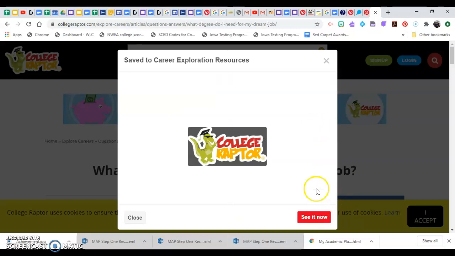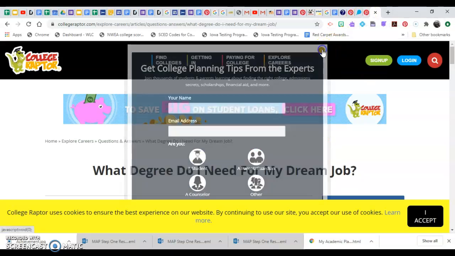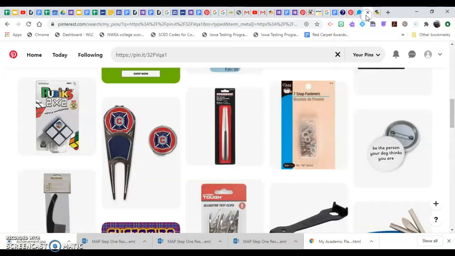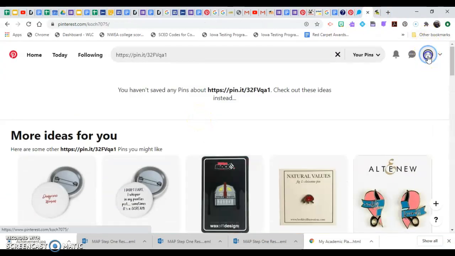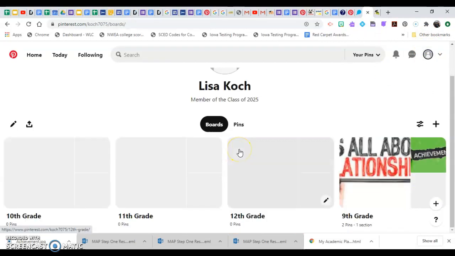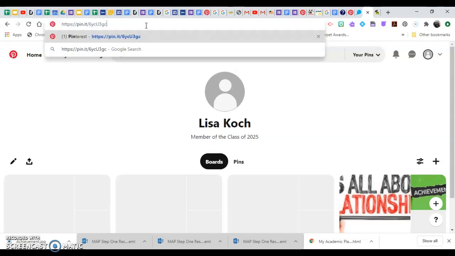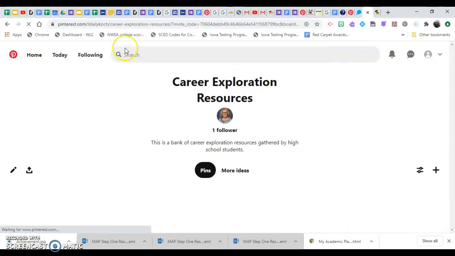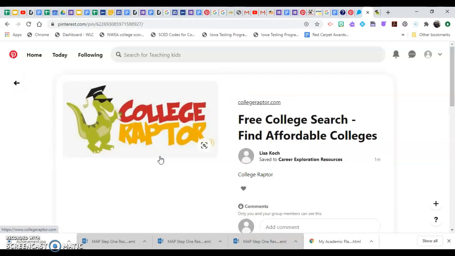For the pin that you find yourself through Google, I would like you, okay, it just jumped off my screen. I would like you to, let's see if I can find this again, the collaboration one. Where did you go? Okay. I'm going to go back to that board. All right. So there it is. There's my pin that I did.